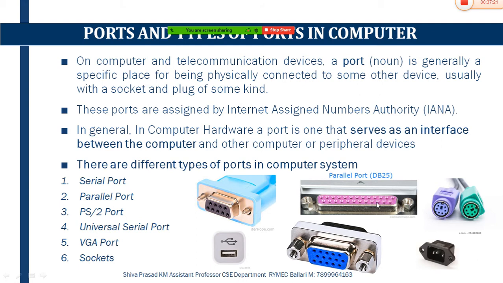The pins that we were using for serial port, it was having pins like this. You can see these pins here. But in terms of the VGA port, we are having a hole-like structure. VGA port acts as a male pin, whereas serial port acts as a female pin.